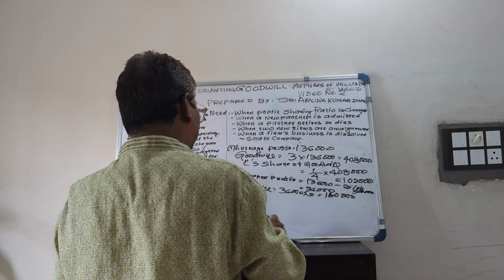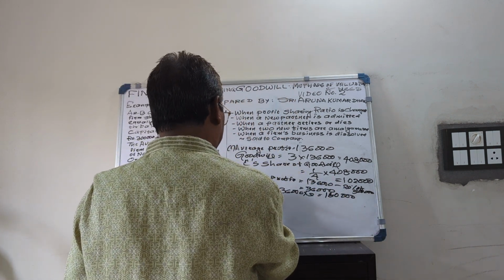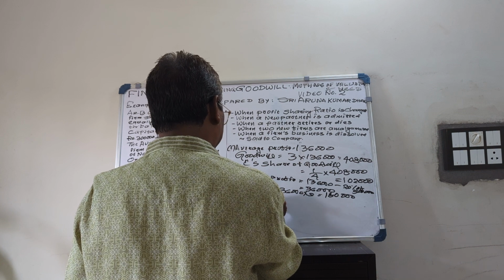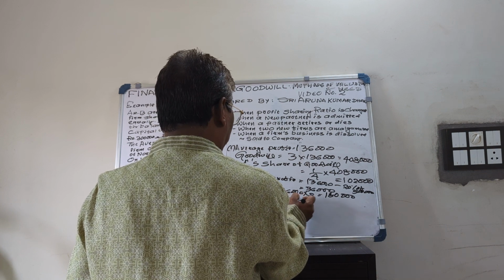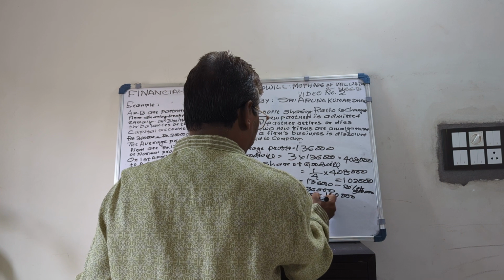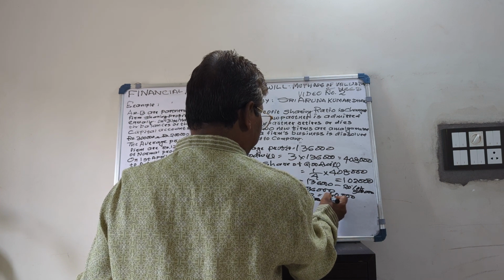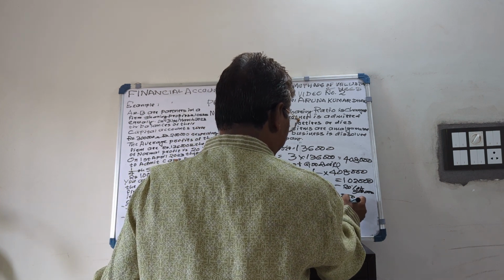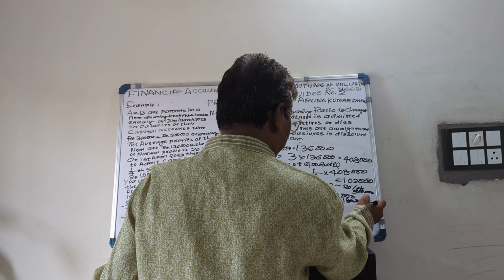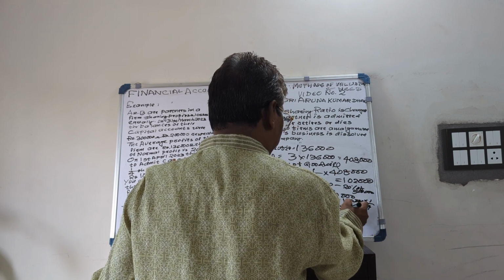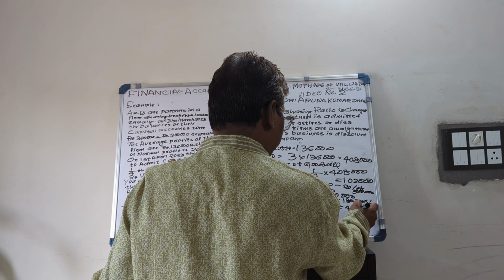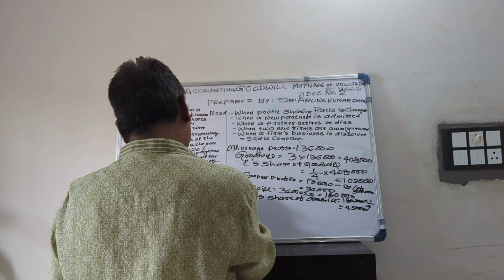That is 1,80,000. So his share of goodwill will be 1/4 of this. That is 1,80,000 into 1/4, so that is 45,000. Then goodwill will be valued under the capitalized value method.